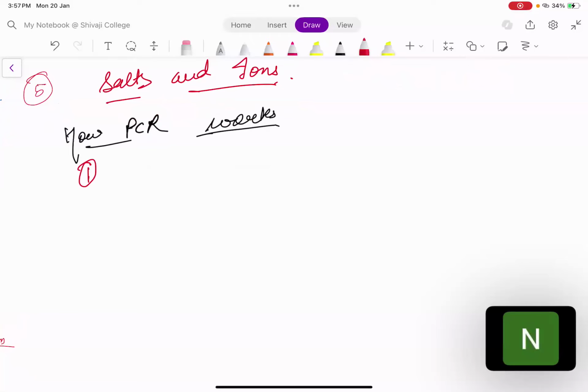First step, second step, third step, maintaining temperature, doing the things, it will all be done by the machine. You just need to add these things which are required in PCR, and everything will be done by itself. So how PCR works, it is performed in three steps. There are three steps in the PCR. First is called denaturation. The first step is denaturation.